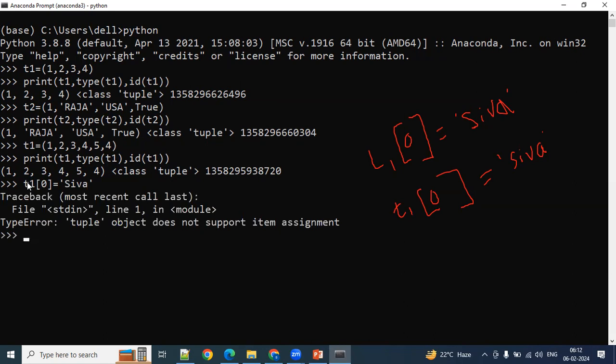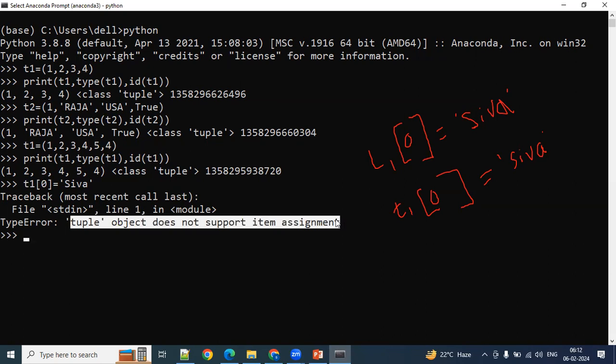See what is happening? Tuple object does not support item assignment. What does it mean? Unchangeable. So tuple is an immutable object. You cannot modify the elements inside the tuple. That is the main difference between list and tuple. Now you understood the common properties and the difference between tuple and list.